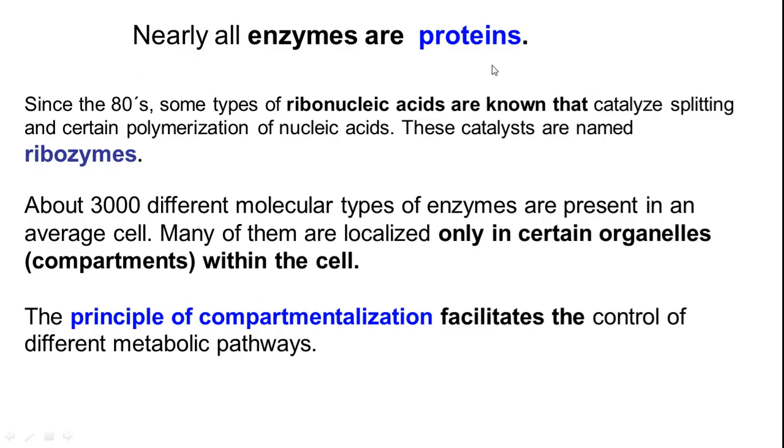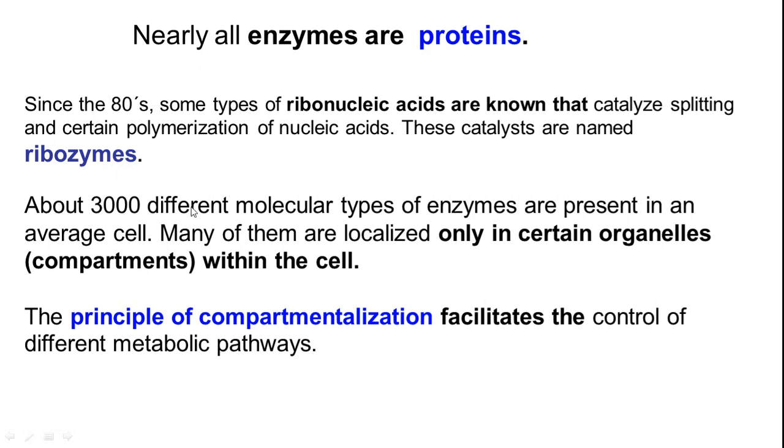Nearly all enzymes are proteins. Most of the enzymes are proteins, but the only difference is that in the 1980s or somewhere around that, scientists found that some ribonucleic acids have the capability of catalyzing the splitting and polymerization of nucleic acids. So these also act as catalysts, and that's why we call them ribozymes.